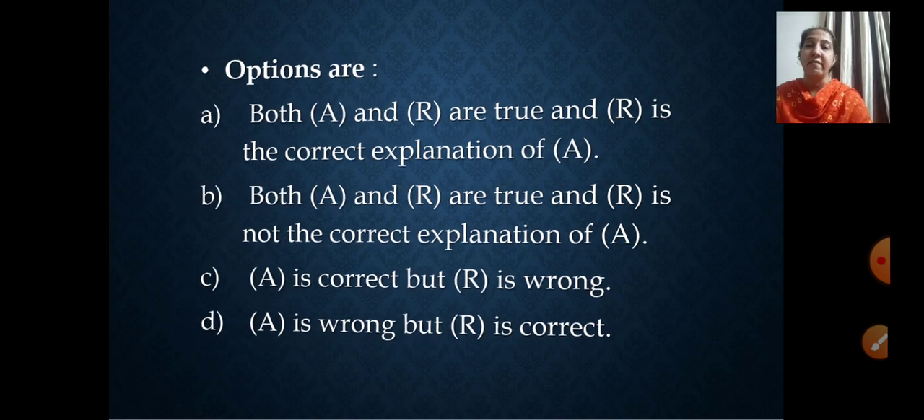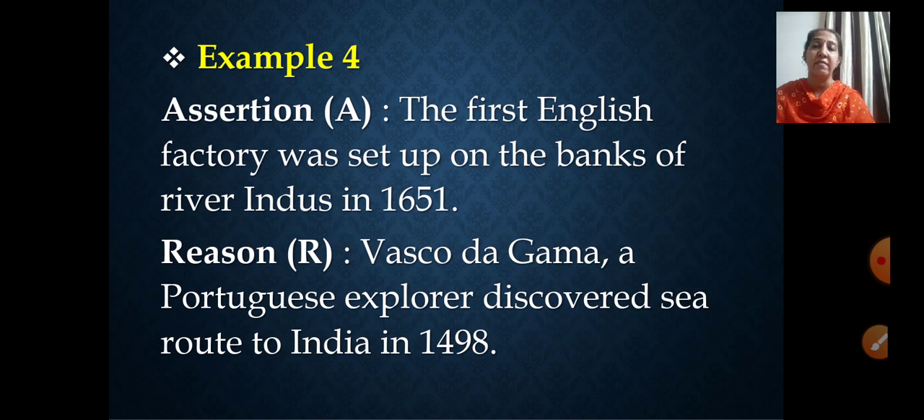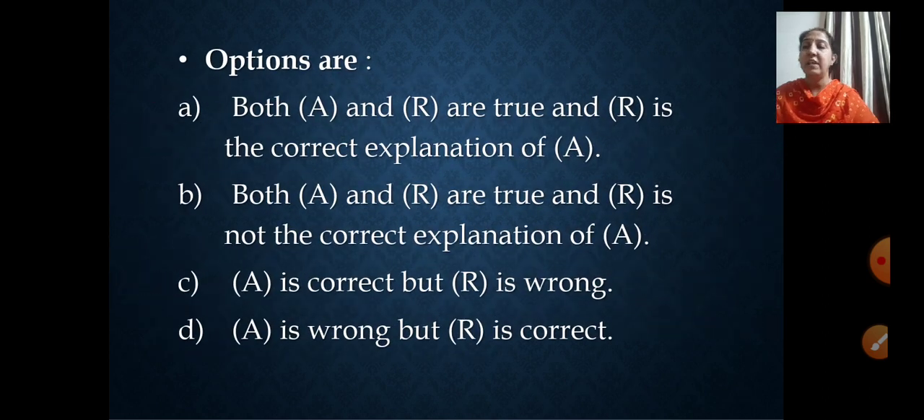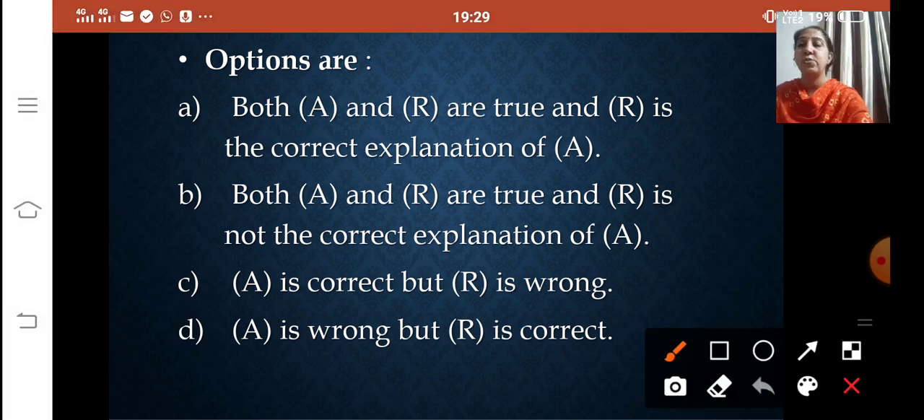Let me show you once. See, look at it once. What is correct here? The assertion is the first English factory was set up on the banks of river Indus in 1651. So the assertion is wrong here. Correct? So option C is also not applicable here. Now look at D. A is wrong, that is, the assertion is wrong because the first English factory was set up on the banks of the river Hooghly. And the reason is correct. So which one will we choose here? We will choose option D. That is the correct one.